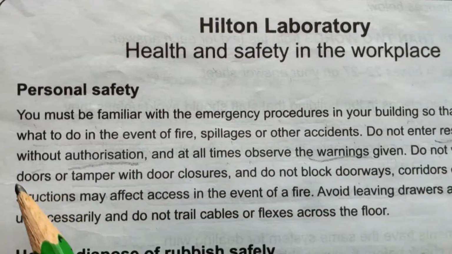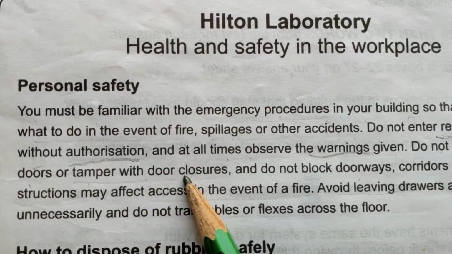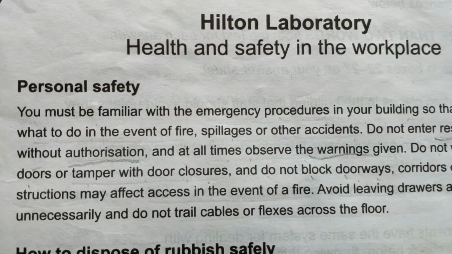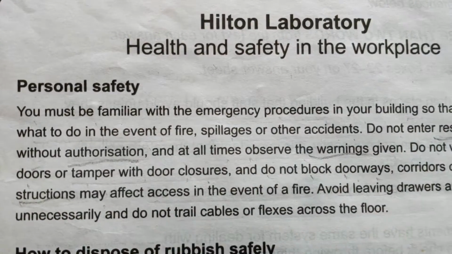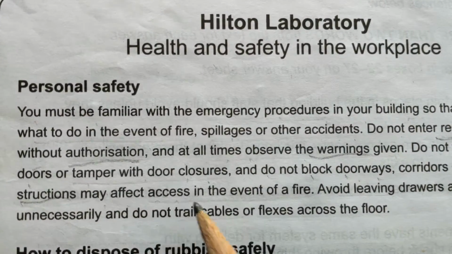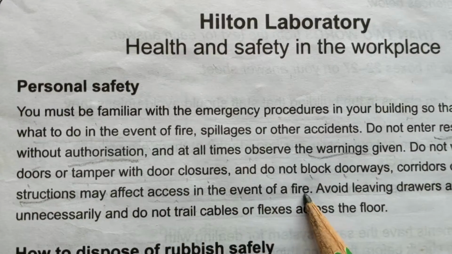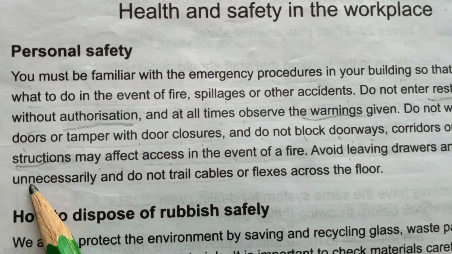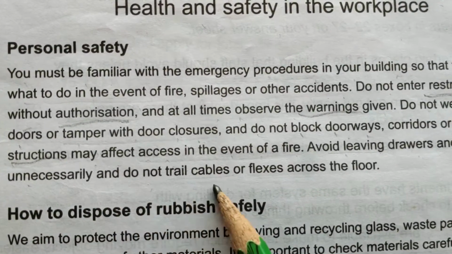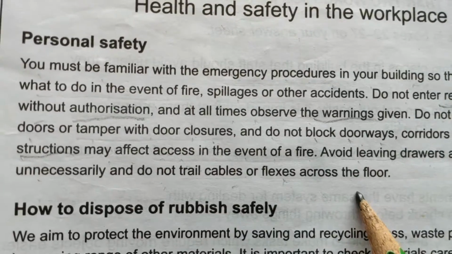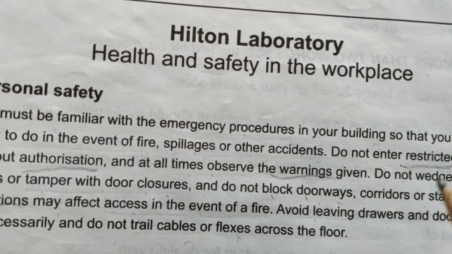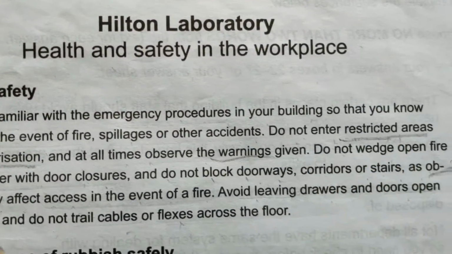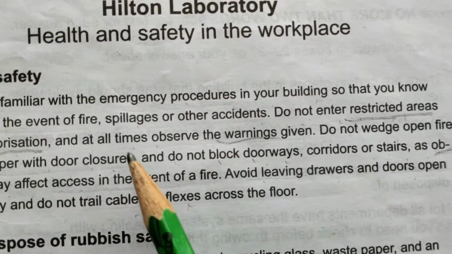Do not wedge open fire doors or tamper with door closures, and do not block doorways, corridors or stairs as obstructions may affect access in the event of fire. Avoid leaving drawers and doors open unnecessarily, and do not trail cables or flexes across the floor. So in the first fill in the blanks, they were saying do not enter restricted areas without authorization.